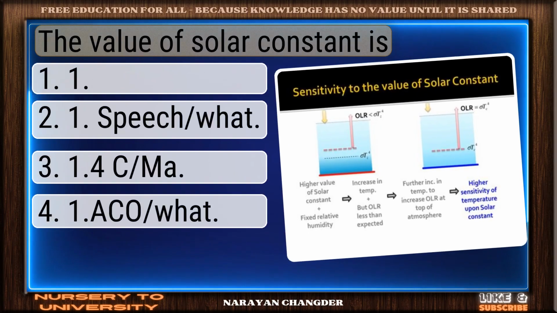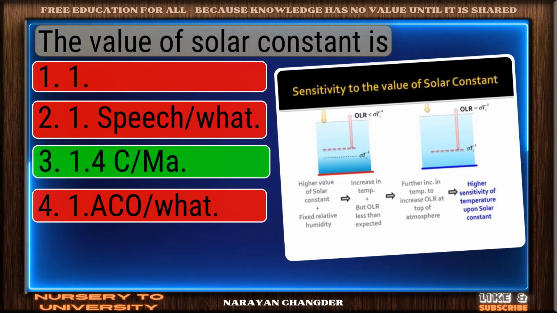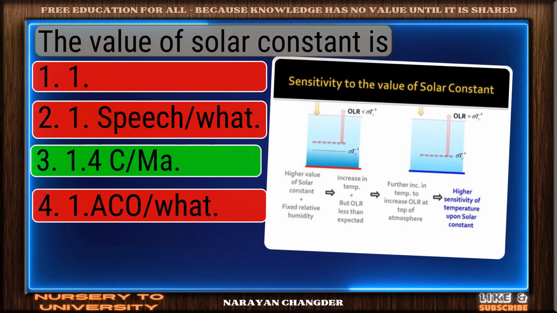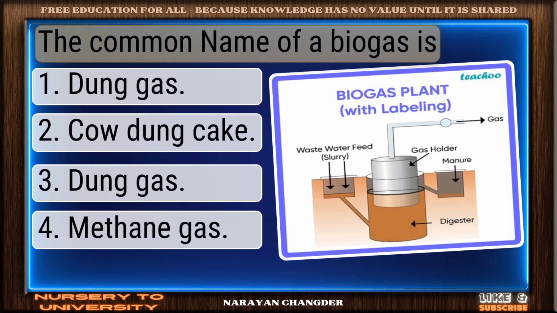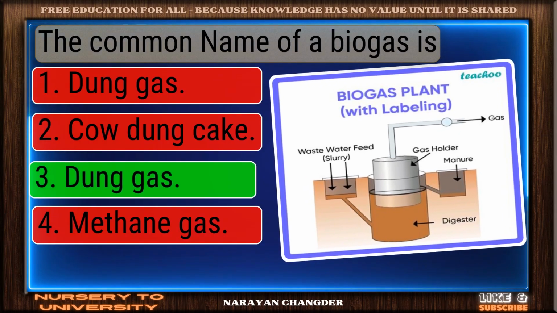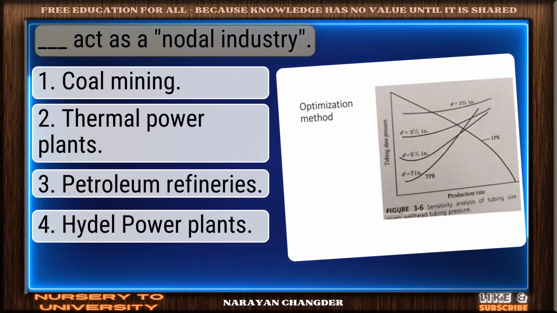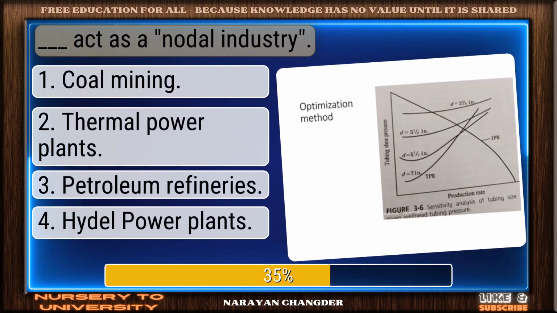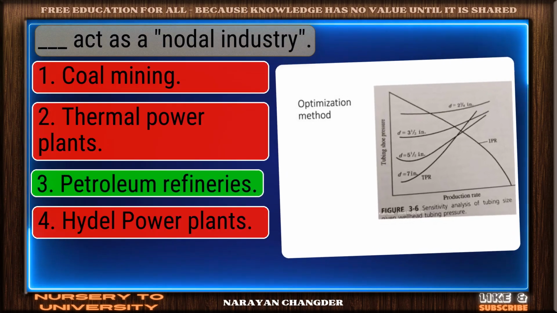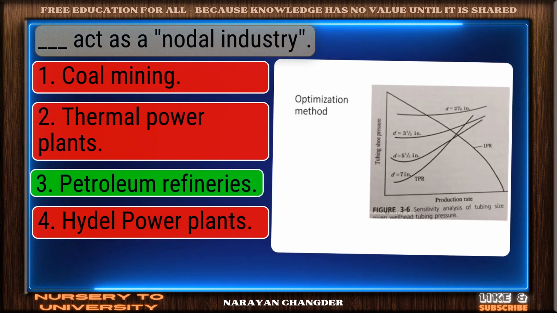The value of solar constant is. Sharp thinking. 1.4 kW/m² is right. The common name of biogas is. Excellent choice. Dung gas is right. Dash act as a nodal industry. Good job. Petroleum refineries works well.